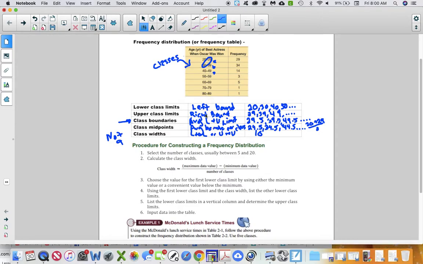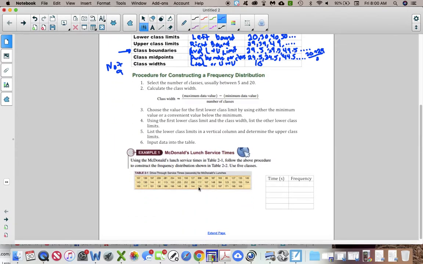You'll have that listed out here. If you have a lot of data that has a really big range, like from 0 to a million, you might want 20 categories because your data is going to be really spread out. So 5 to 20 categories is usually standard. You just have to figure out how many you want. For the class width, you take the highest data value and subtract the lowest data value, and then you divide by the number of classes that you want, and that will tell you how wide you need to put your spacings here. We'll go through all of this in the data down below.